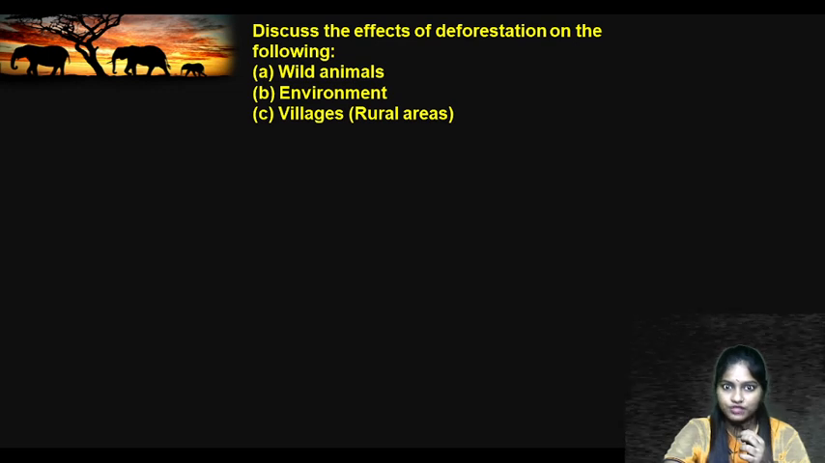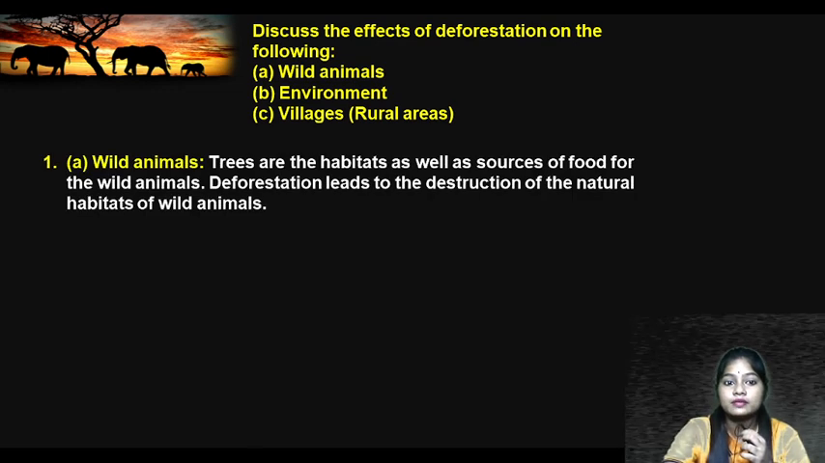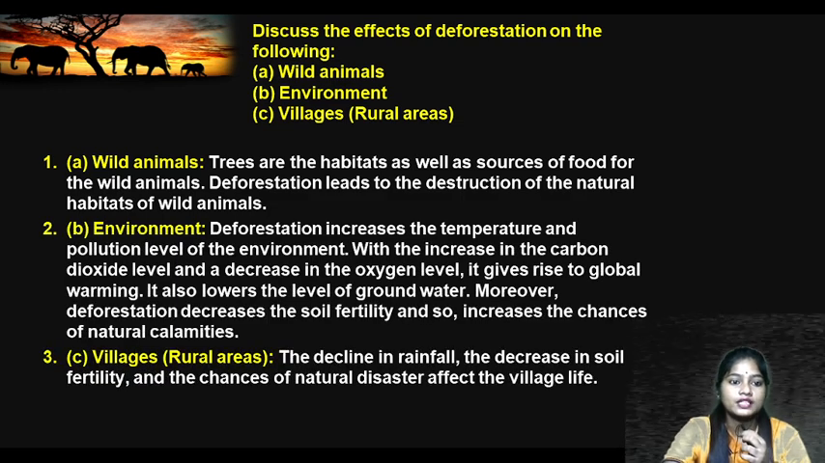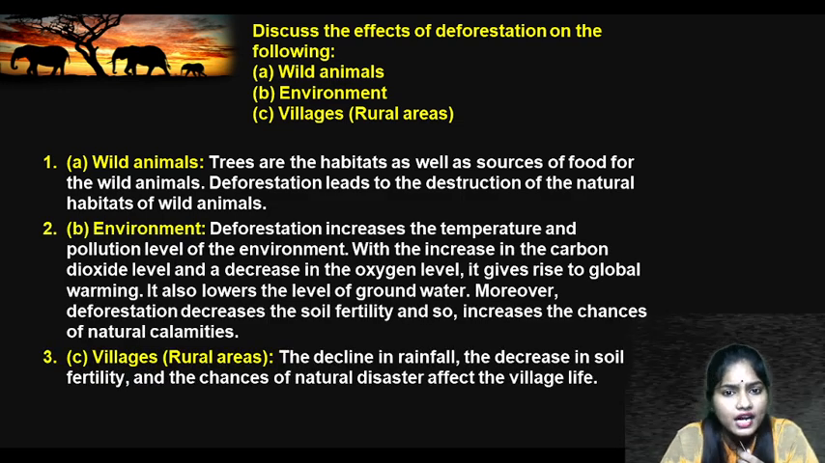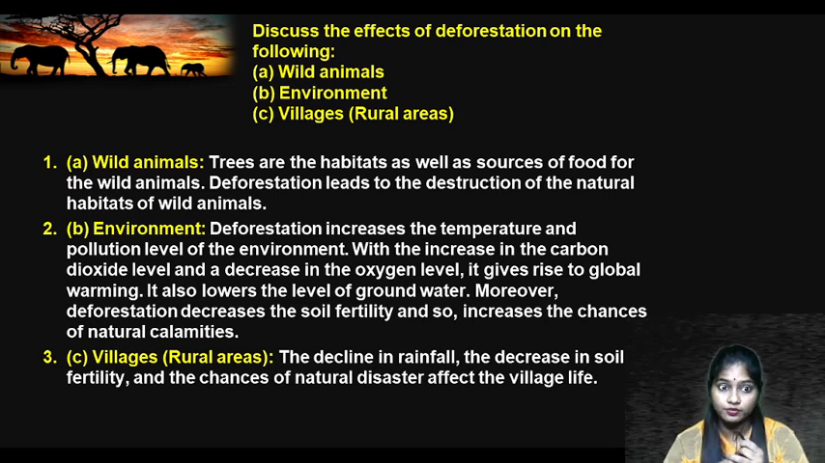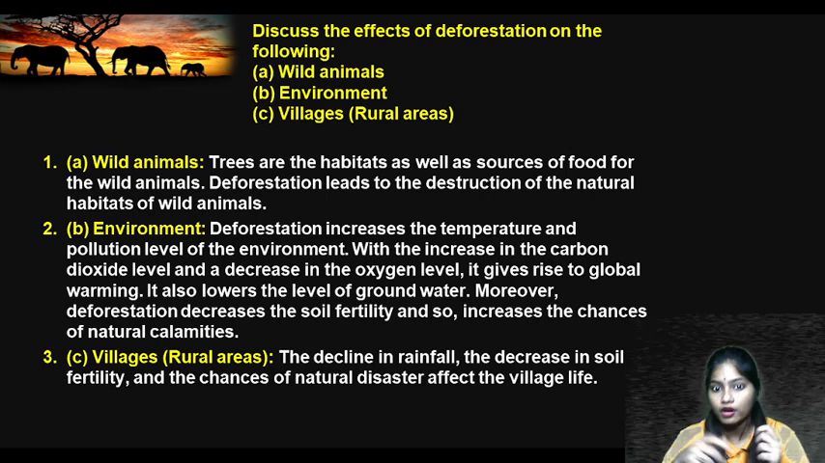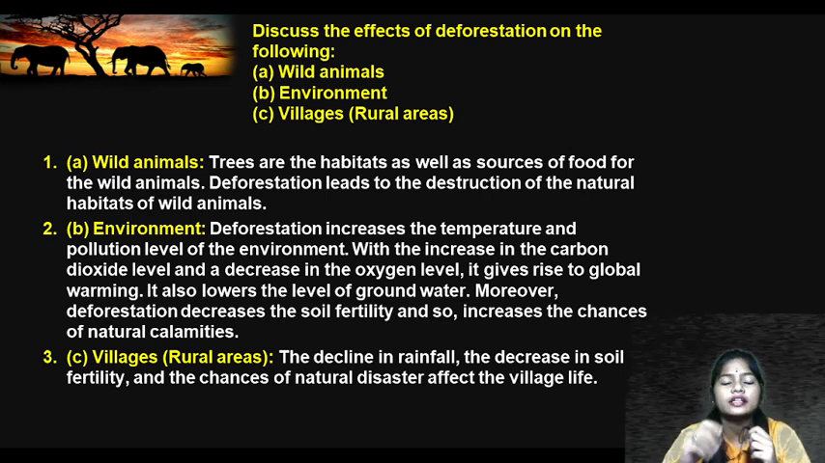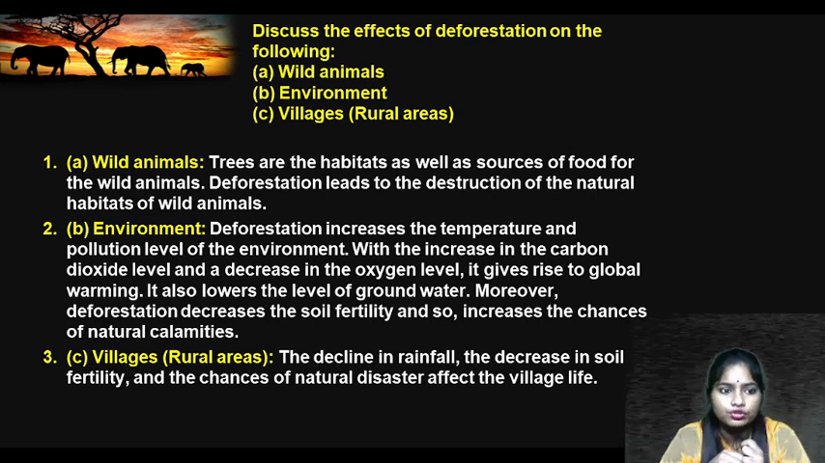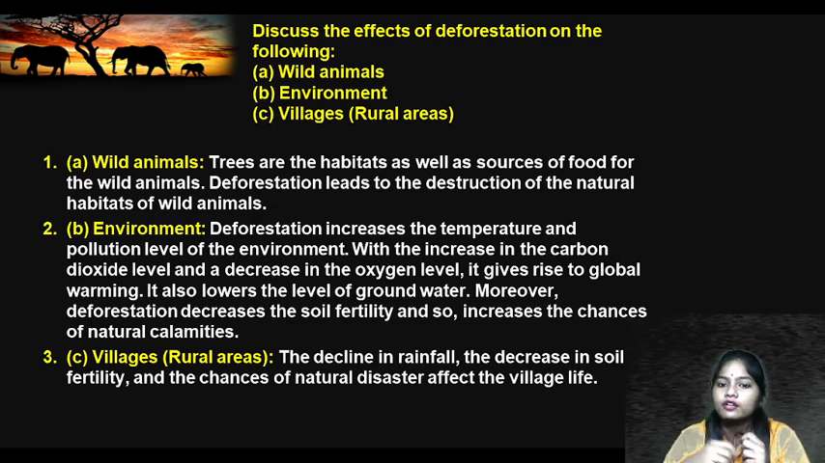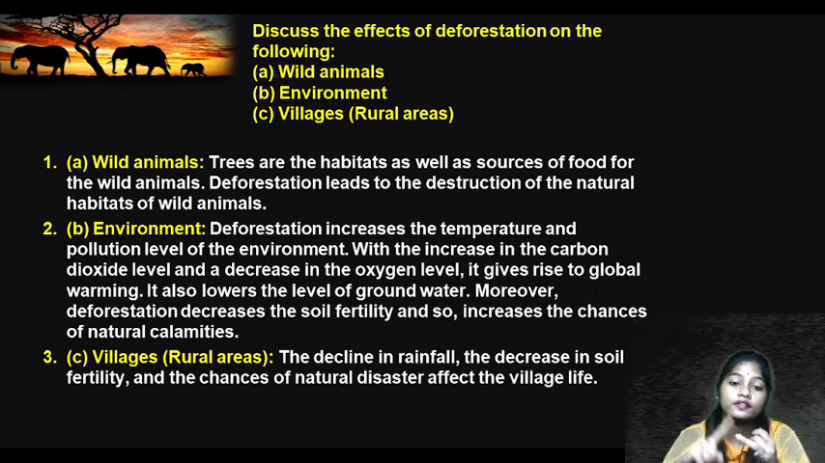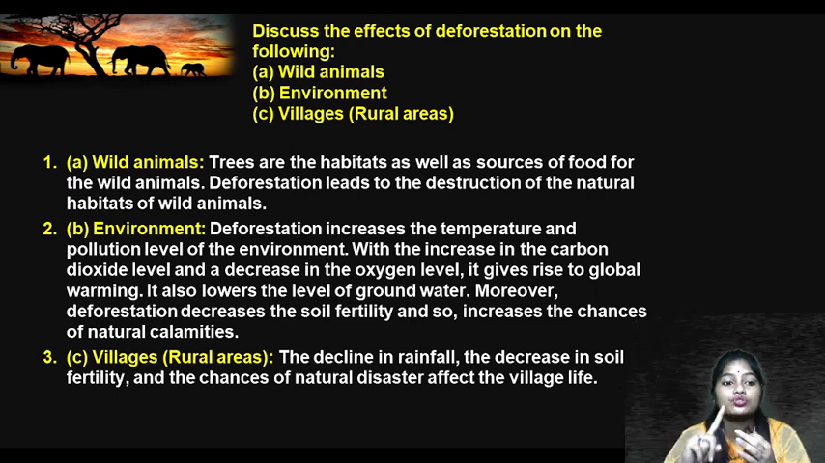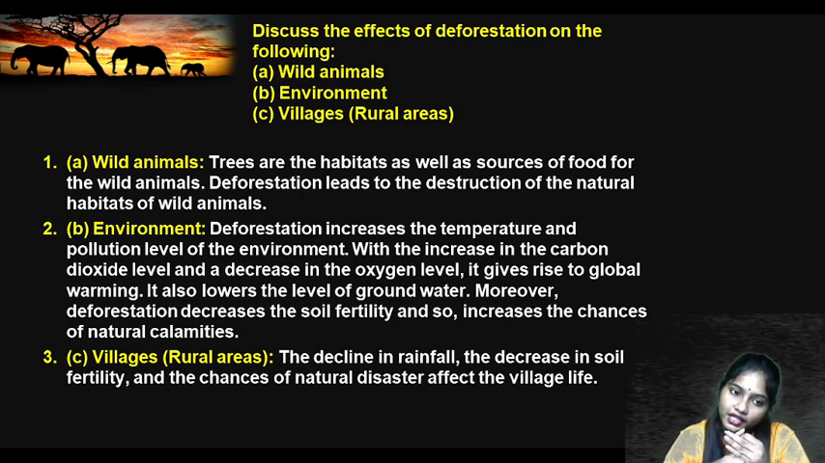Now moving to the next, discuss the effect of deforestation. Very bad, right? We have done this deforestation. So what is the effect on wild animals, environment and villages? See, for wild animals, trees are the habitat as well as the source of food, because wild animals live in the wild, in the forest. If we clear the forest, what will happen? Their habitat will be lost. They will not get food, they will not have shelter to live. So automatically their number will decrease, right?